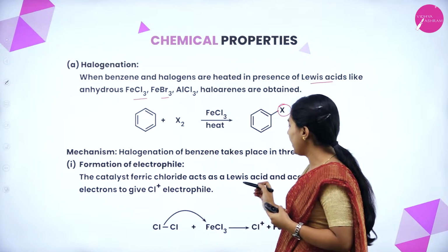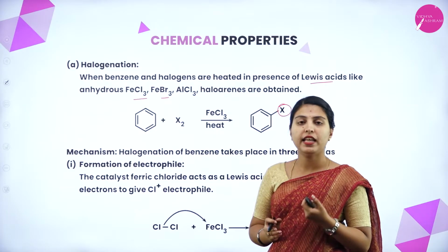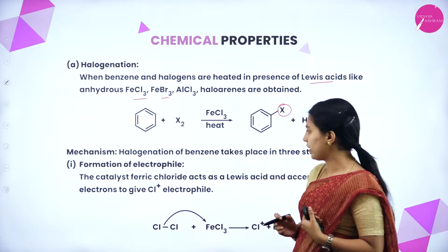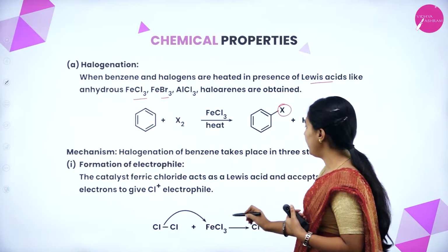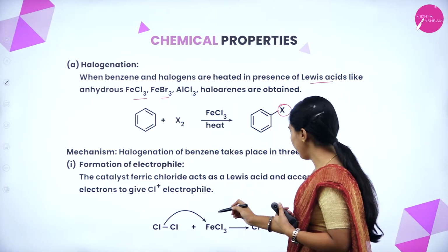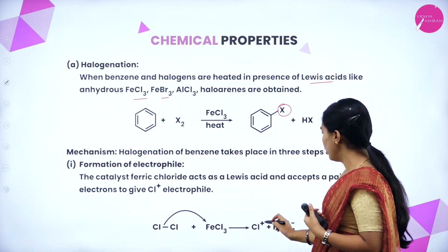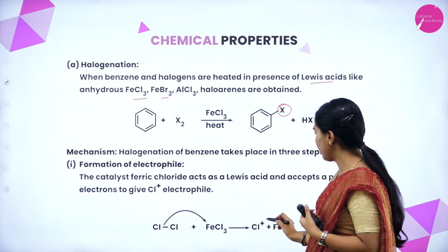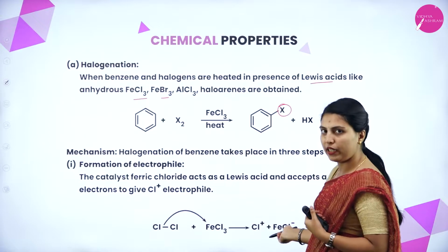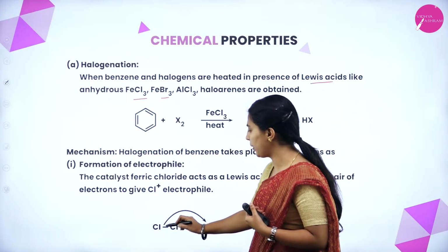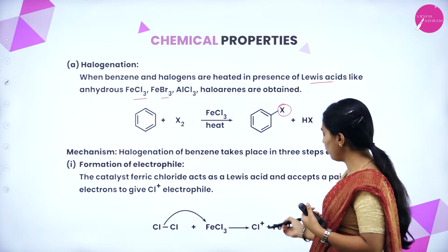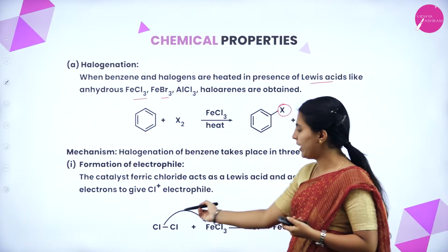Lewis acid means it will accept electrons. Chlorine, Cl2, donates a pair of electrons, so it forms the chlorine electrophile and the ferric chloride anion. It forms an electrophile and a nucleophile. Due to the bond breaking, the electrons move to ferric chloride, so it will be electron deficient.